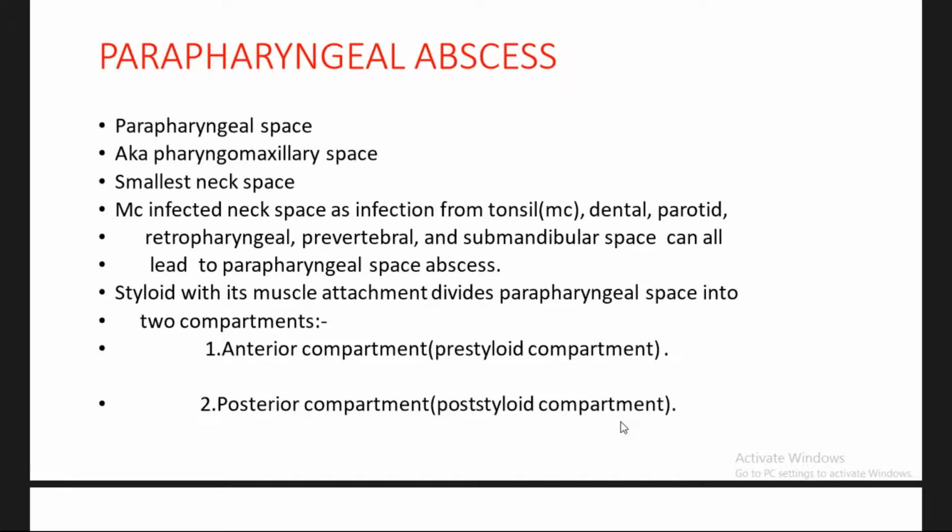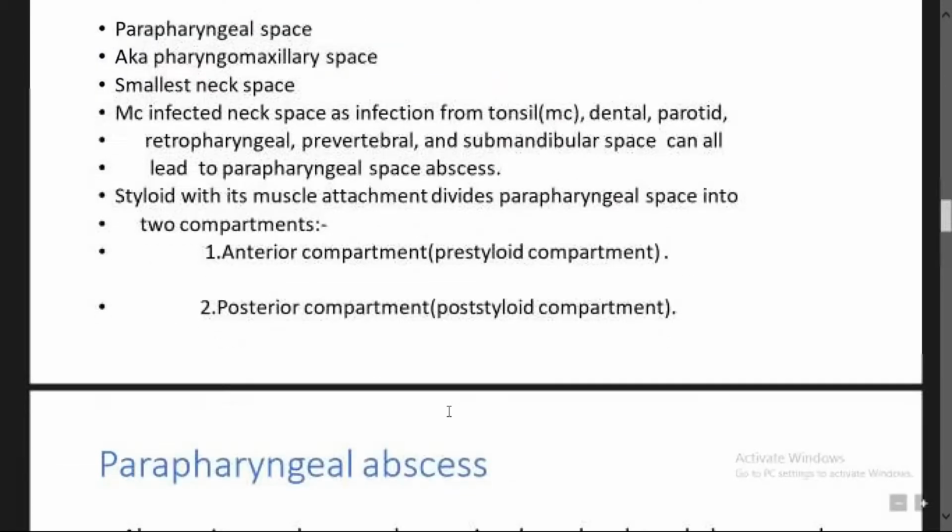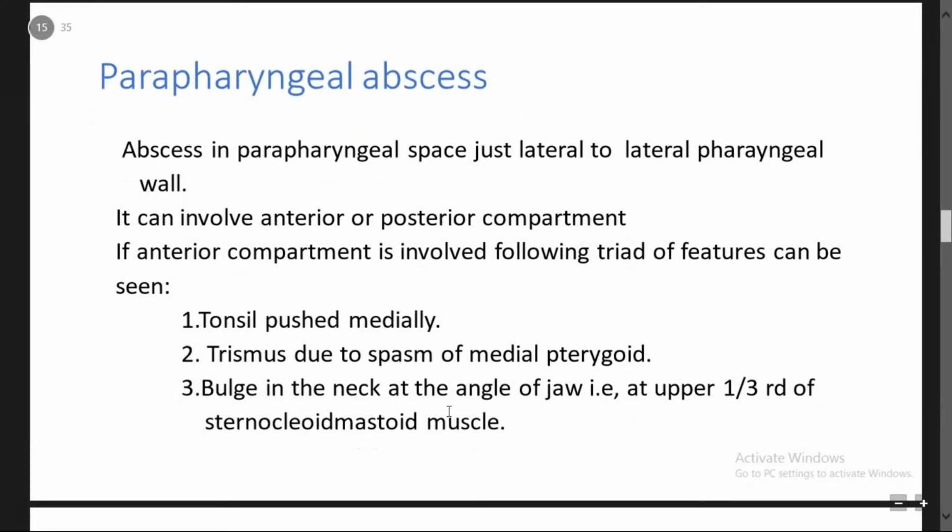The styloid with its muscle attachments divides the parapharyngeal space into two compartments. I told it previously. One is the anterior compartment or the pre-styloid compartment. Another one is the posterior compartment or the post-styloid compartment. Coming to the next slide, it is parapharyngeal abscess. Abscess in the parapharyngeal space is just lateral to the lateral pharyngeal wall. It is nothing but the pharynx I showed previously in the picture.